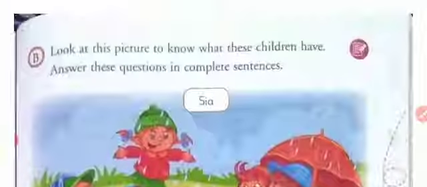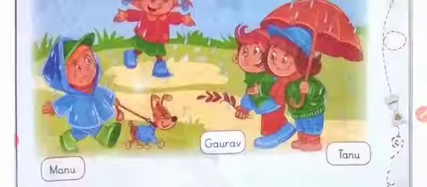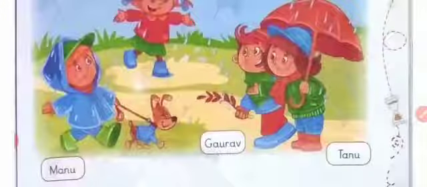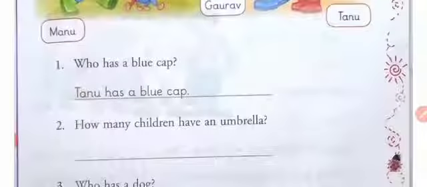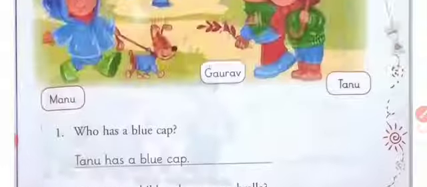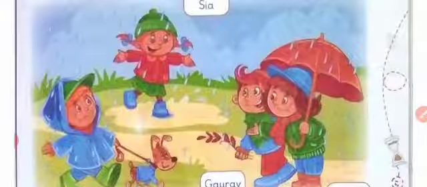Now we will do another exercise. So let's begin with it. Look at this picture to know what these children have. Answer the questions in complete sentences. So students, here we can see a picture. Look very carefully because we will be answering these questions according to the picture. So the first question is, who has a blue cap? So now let's see. Who has a blue cap?